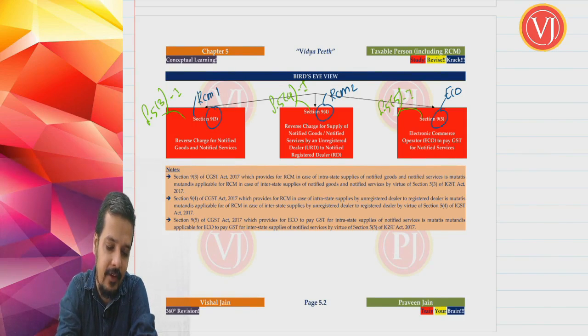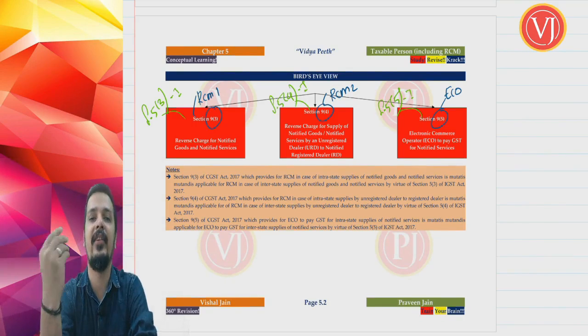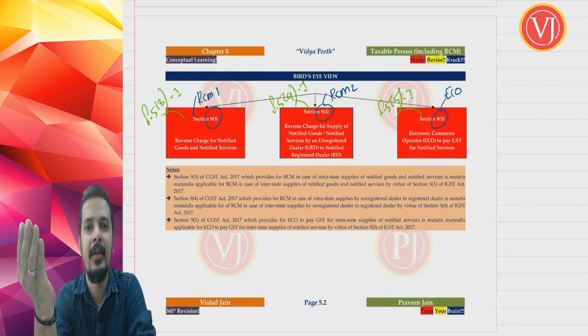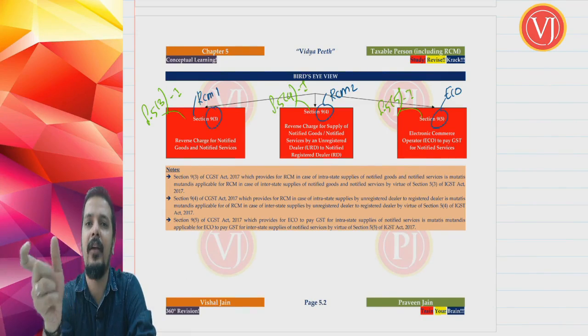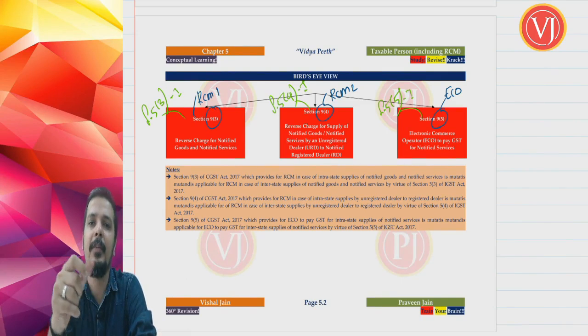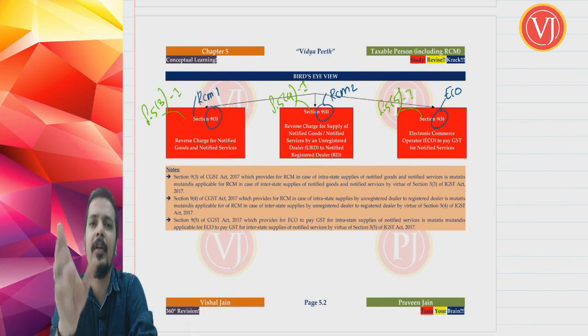As we have already discussed, the charging section in the IGST Act is section 5. The corresponding provisions of section 9.3, 9.4, 9.5, RCM type 1, RCM type 2 and ECO, in your IGST Act are sections 5.3, 5.4, 5.5. There is no difference except for the word.